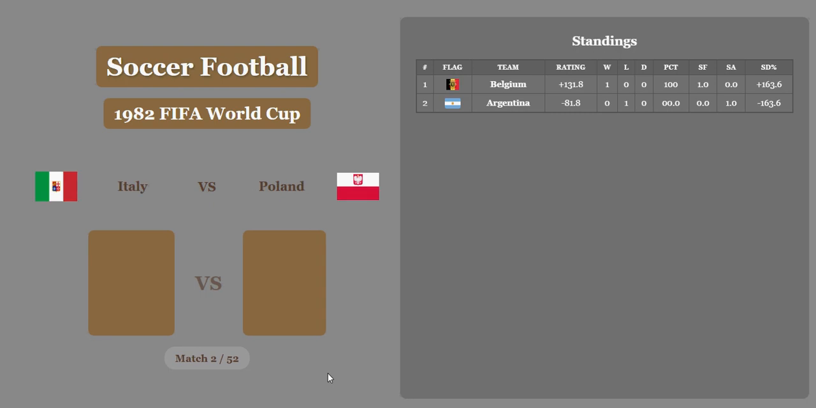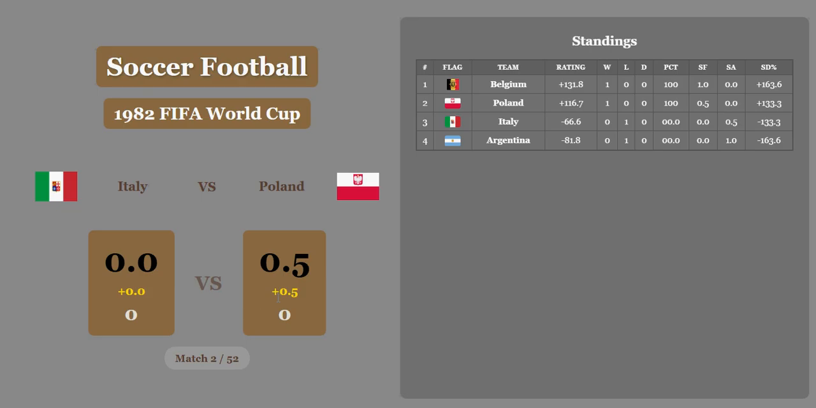The second match, Italy versus Poland, 0-0, was the real score in 1982. Poland's going to get a half goal for economic difference. Now, these half goals really help you in draws, but they also help your score difference percentage, so it's very important. Italy will be in second, Italy third.